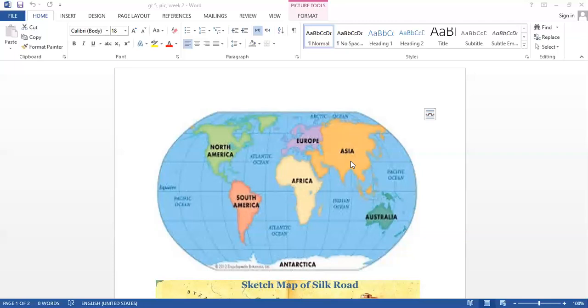Okay, how Marco Polo traveled, or how most of the merchants traveled from Europe to Asia. Most of the merchants in that time, guys, in the past, were traveling from Europe to Asia through the Silk Road. Through what? Through the Silk Road. What is the meaning of Silk Road? Silk Road is a trade route in the desert. Okay, this Silk Road connects Europe to Asia.